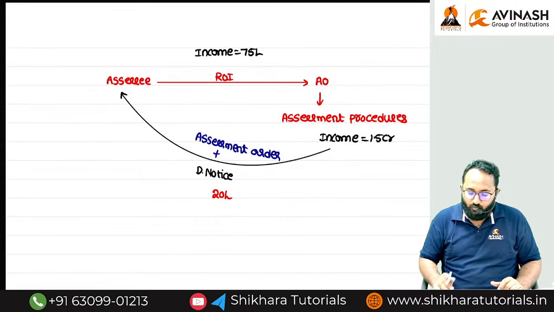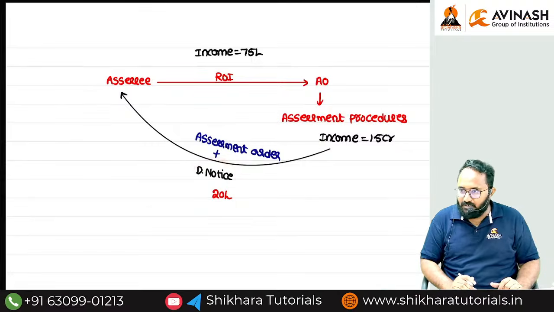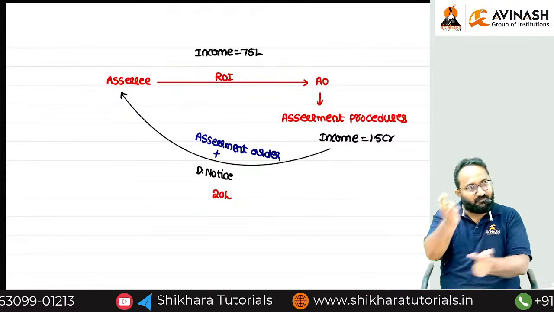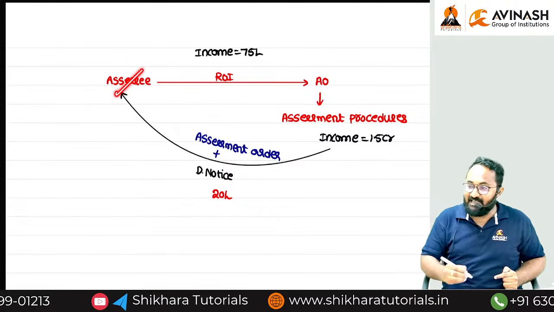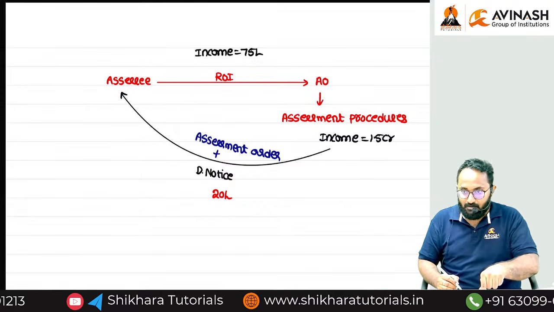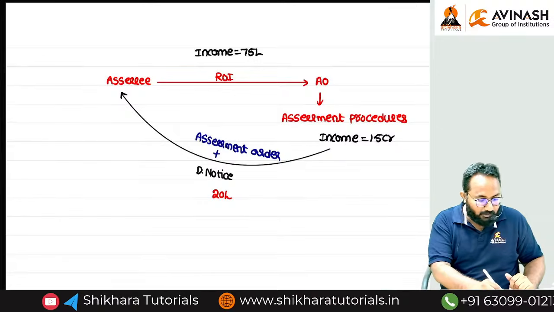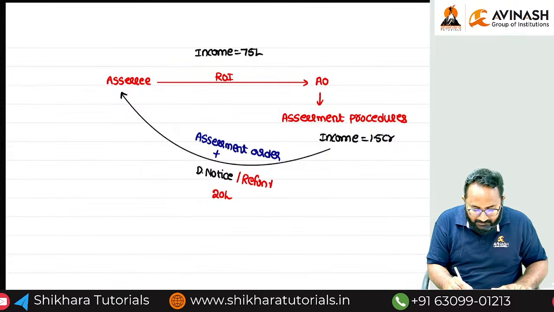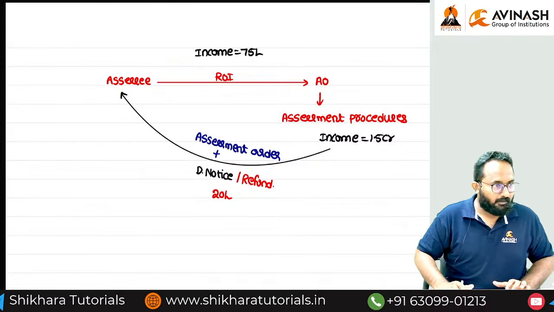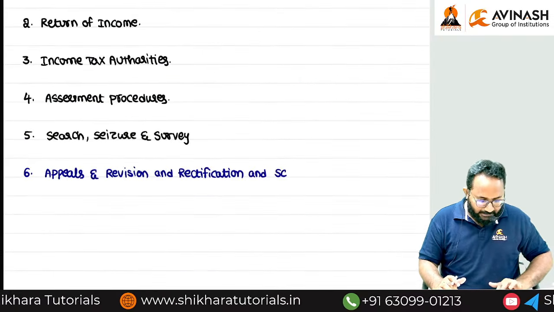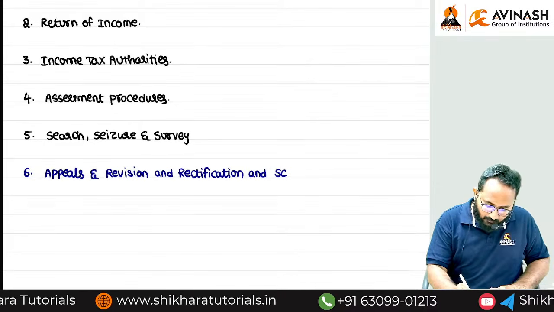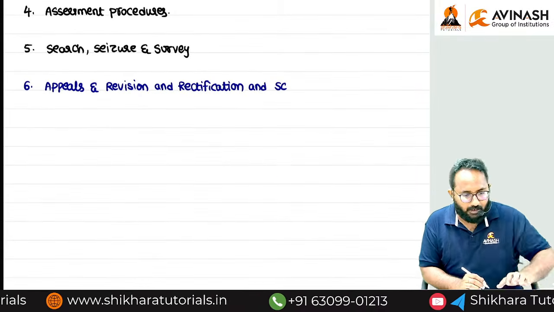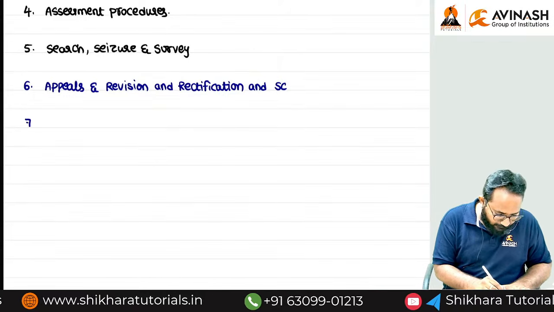But why are we always talking about recovering and collecting? In some cases we have to give the refund also. If any excess tax is paid by the assessee, that excess portion we have to refund. These procedures we will discuss in the next chapter. As per the demand notice, first we have to collect.